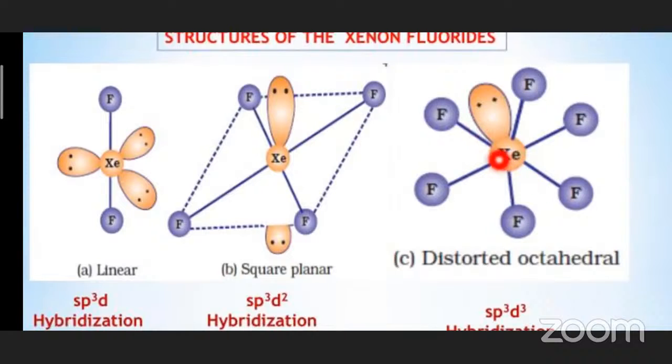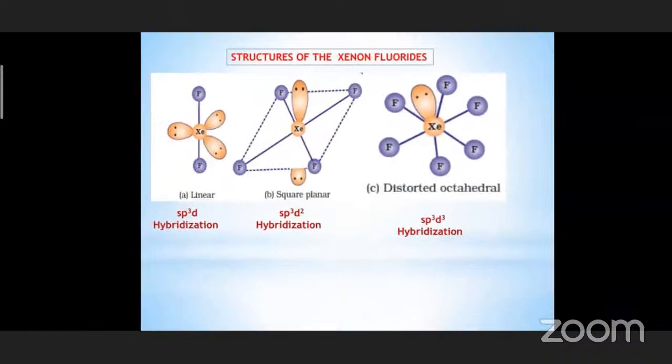Okay, so XeF6 has 6 bond pairs and 1 lone pair. Okay, and what is the hybridization? Hybridization is sp3d3 and the geometry is distorted octahedral. Okay, this is very, very important. So the structures, the hybridizations, the number of lone pairs and bond pairs are very important from the compounds of xenon.